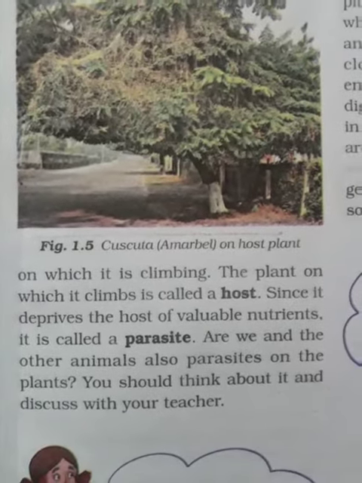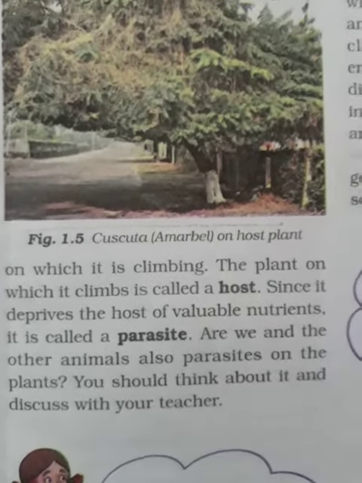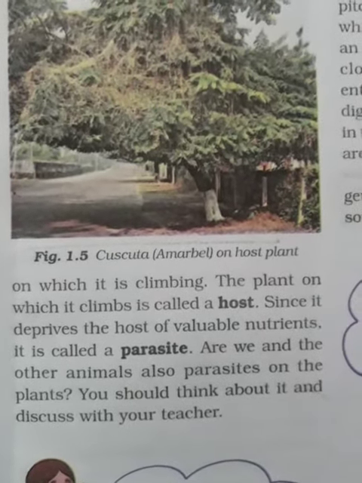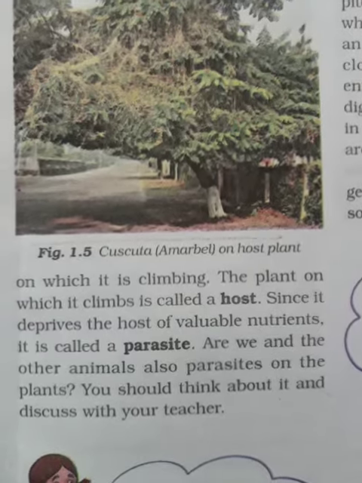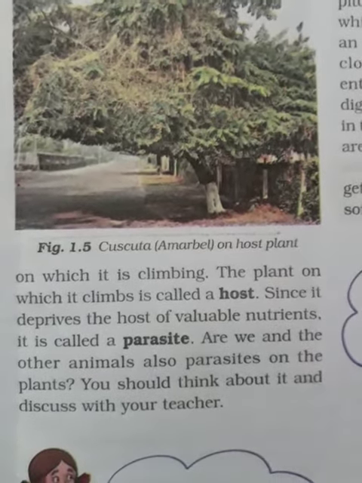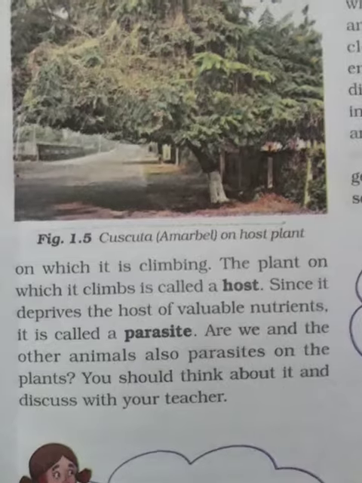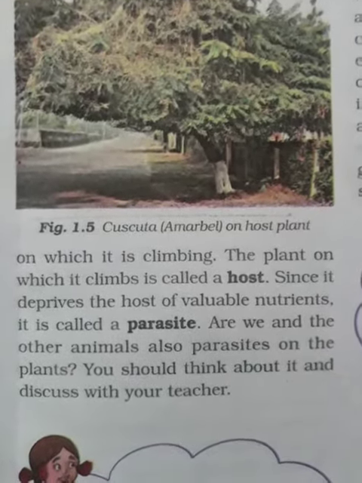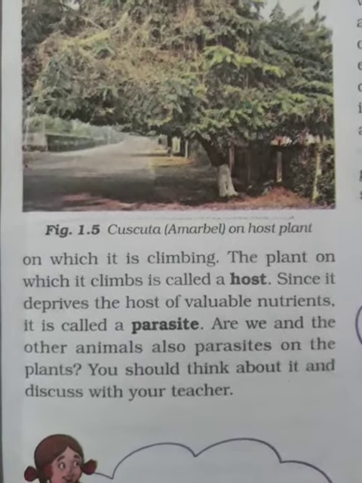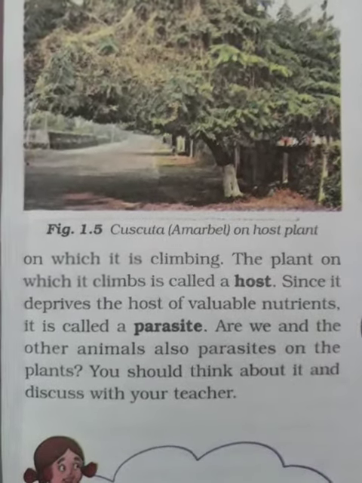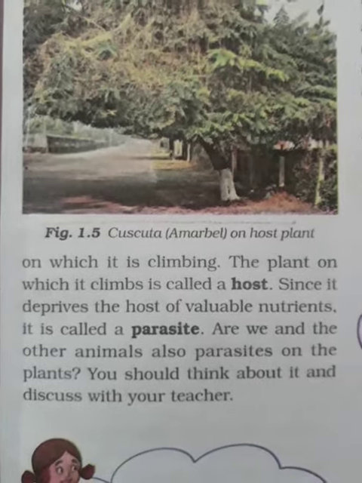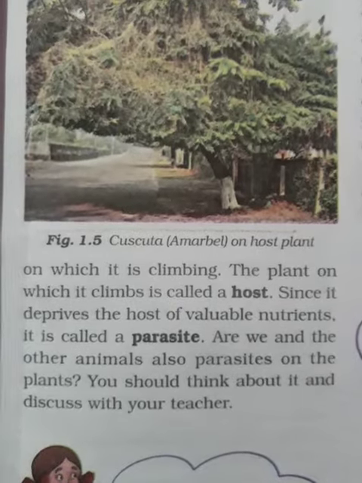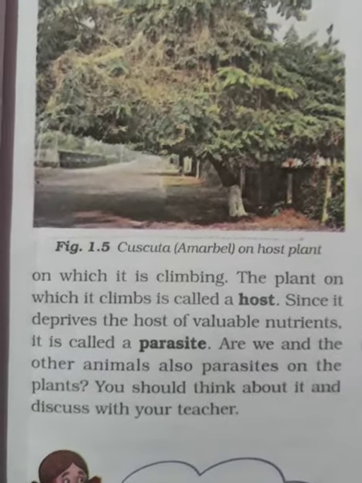Example, as we know, cuscuta. The other name of cuscuta is dodder, and another example is mistletoe. Cuscuta is a yellow colored tubular structure. As you go in the jungles or camping on the roadside, you will see that this plant has a tube-like structure, and they feed upon other plants. Okay, these plants that depend upon others for their food are called parasitic plants. This plant absorbs food from green plants, which are called the host.